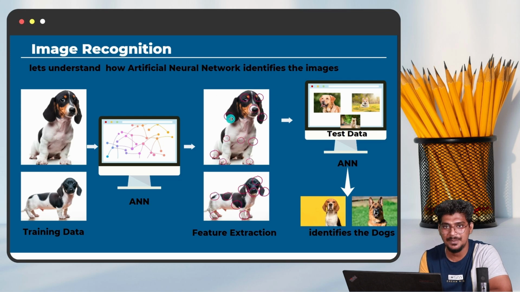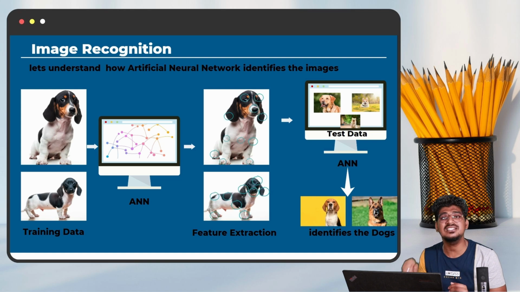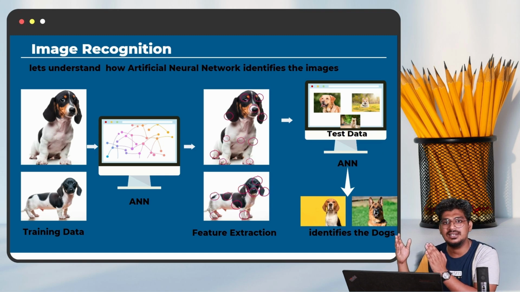That means deep learning is always extracting features from the images or from the data. Based on the features, it can say yes, it is a dog, yes, it is a cat, yes, it is a bird, yes, it is a car. That is possible based on the features.